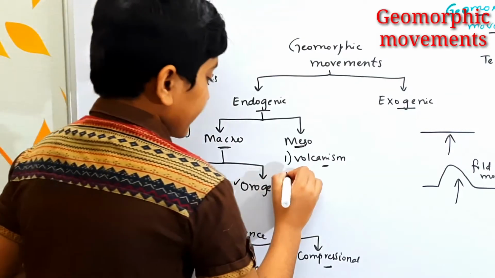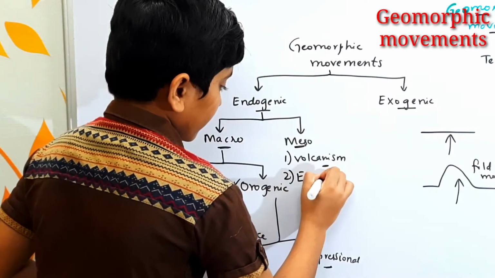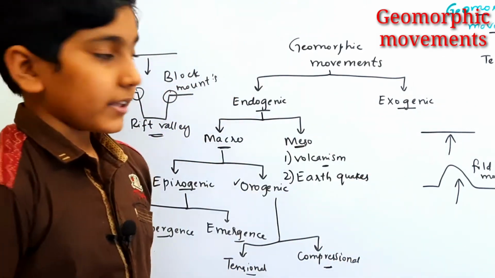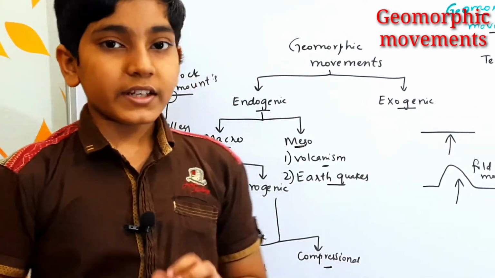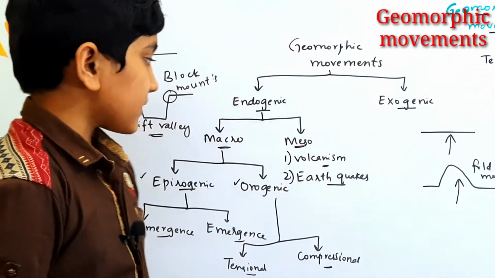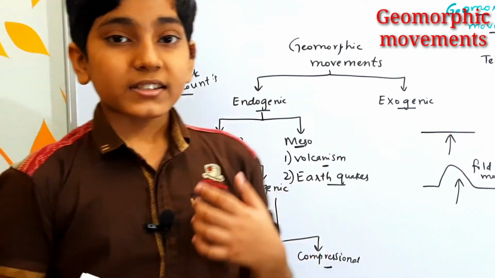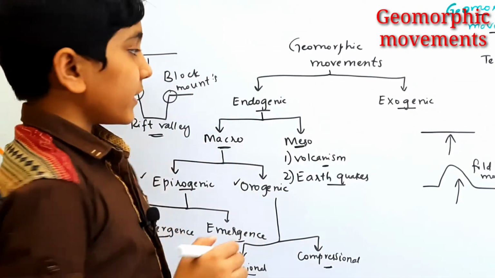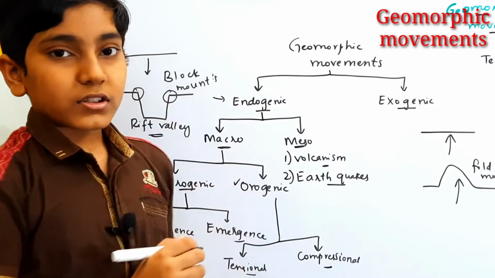And the second type is the earthquakes. Earthquakes are nothing but the movements of the earth wherein the earth's crustal part would be shaken. So it is about the earthquakes we will be discussing in a separate class. So it is about the meso movements. So it is all about the endogenic forces.